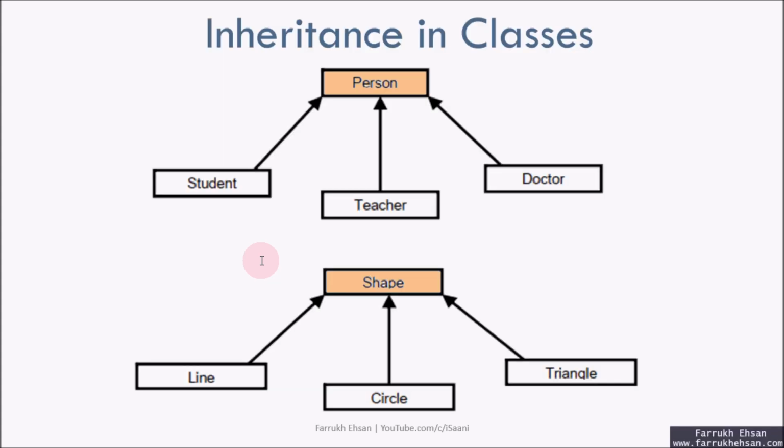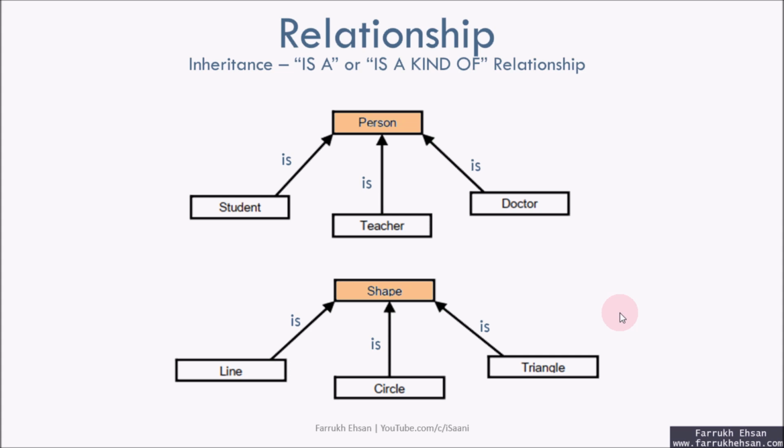Now let's talk about the is-a relationship. I'm going to explain with the help of an example: there is a parent class which is person, and there is a parent class which is shape. There are child classes like student, teacher, and doctor, and for shape there are child classes like line, circle, and triangle. So what is the is-a or is-a-kind-of relationship? This is very important to understand. If you get the idea, you will be able to create parent and child classes correctly.